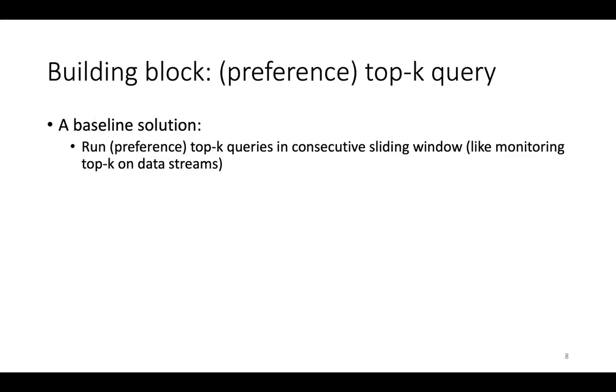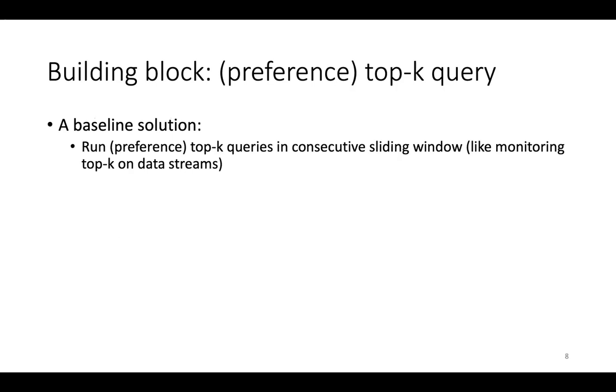In order to check whether a record is tau-durable, we need to run top-k queries on a subset of the data. A straightforward baseline solution is to run top-k queries over consecutive moving windows, much like the sliding window technique for monitoring top-k queries on data streams.